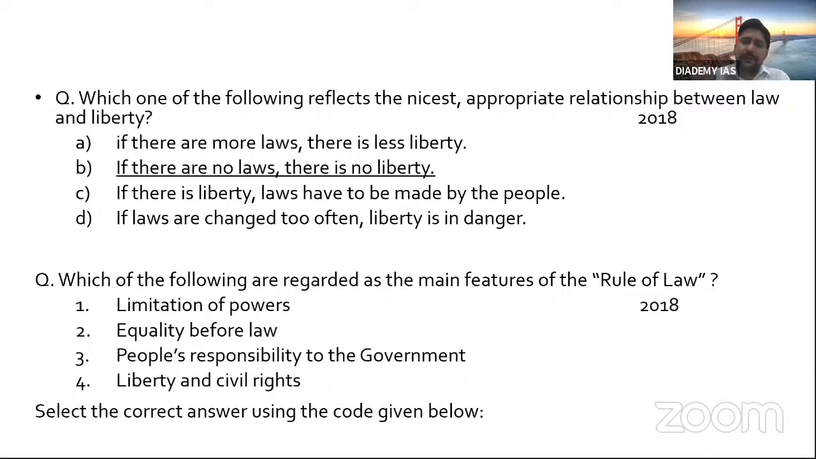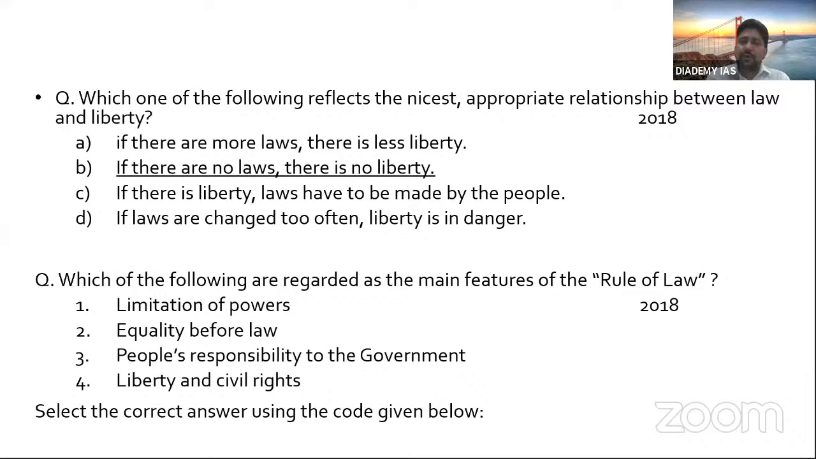Anyone can frame any law. If laws are changed too often, liberty is in danger. Again, if laws change, there is an amendment. Our parliament, our legislature do amendments. So it is not that liberty is in danger. So the best answer is option B.